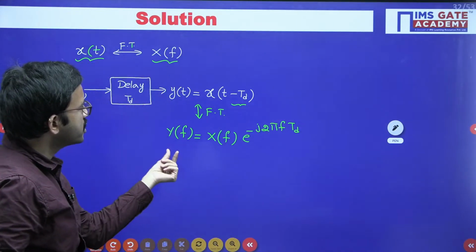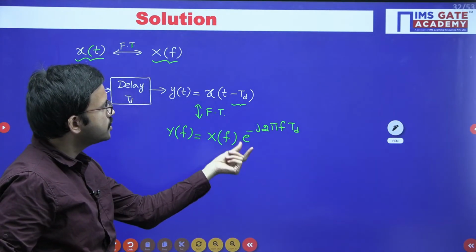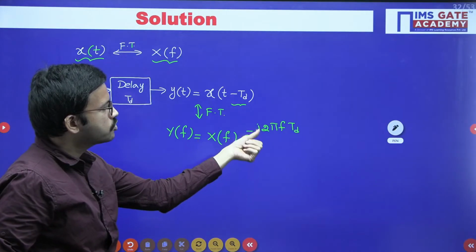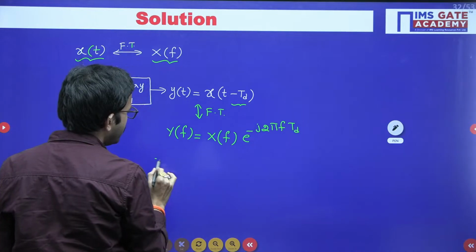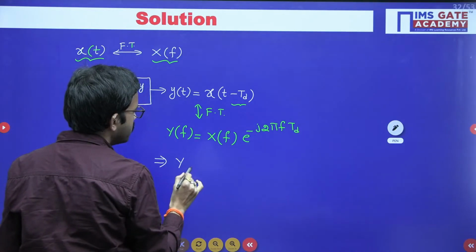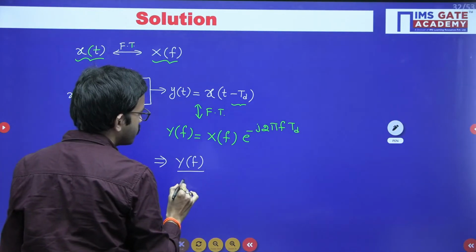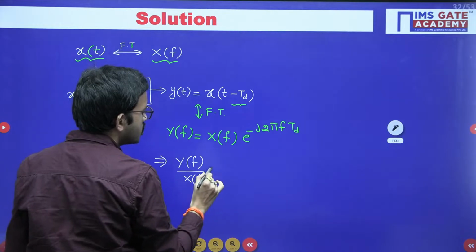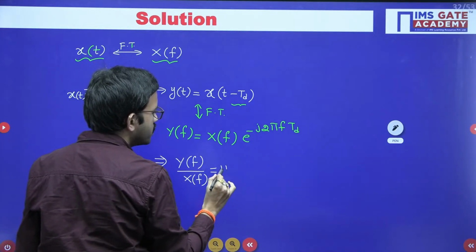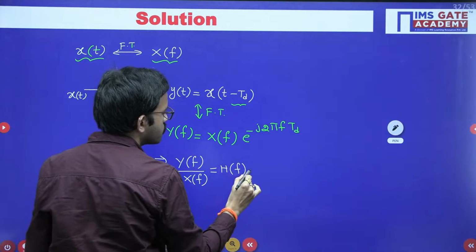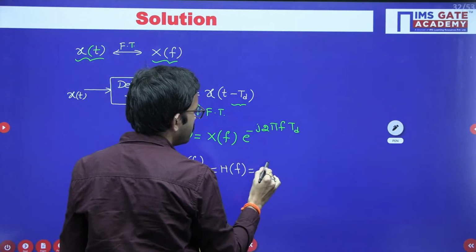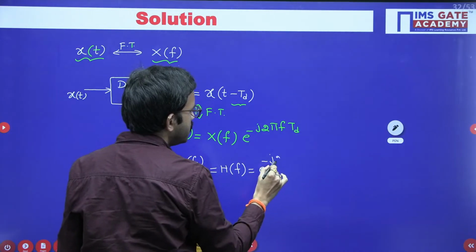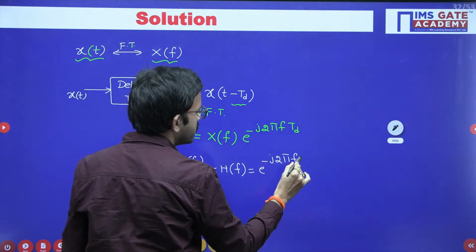From here you get Y of f equal to X of f into e power minus j 2 pi f td. Now we can rearrange this: Y of f divided by X of f is nothing but your transfer function H of f, which is e power minus j 2 pi f td.